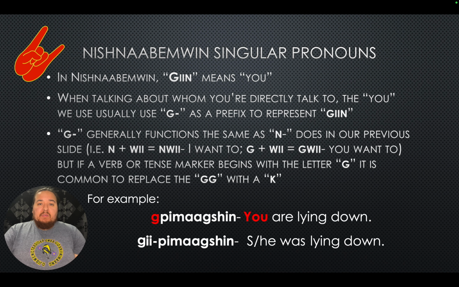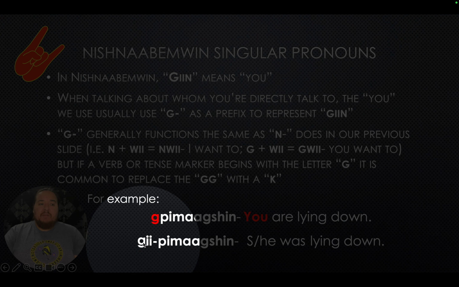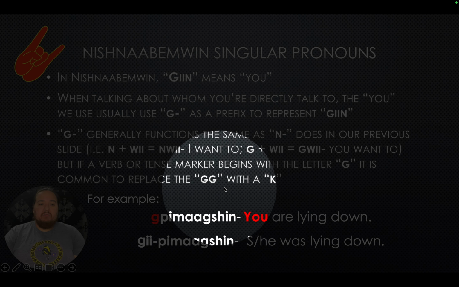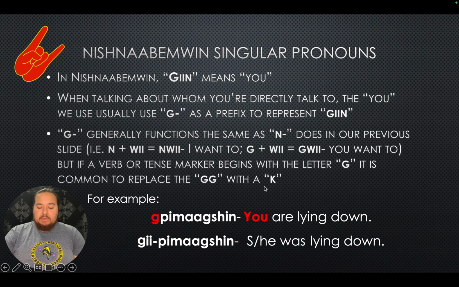And in this example, gi pimogtion, she or he was lying down, is past tense. So we have a tense marker here, gi. If we add the G to the front, we'll have two G's. And when we have two G's, we'll replace them both with a K sound. So gi pimogtion, we will get rid of those two G sounds for a K sound. To complete our translation, ki pimogtion, you were lying down. And so we'll pause here to let you guys pause the video and record this in your notes.